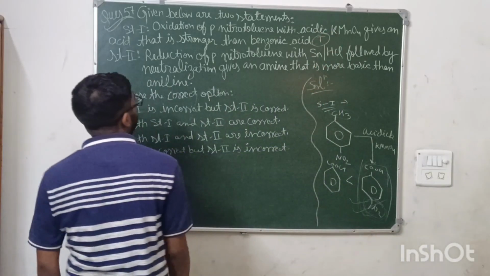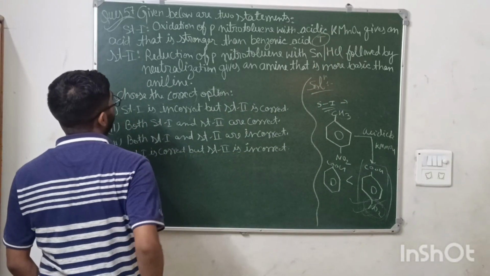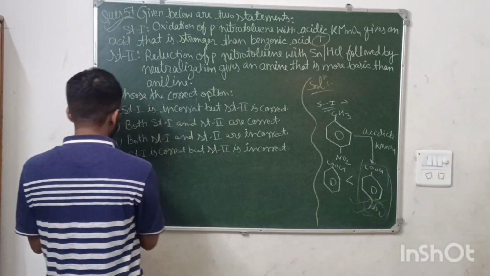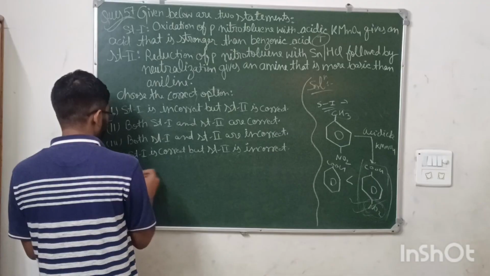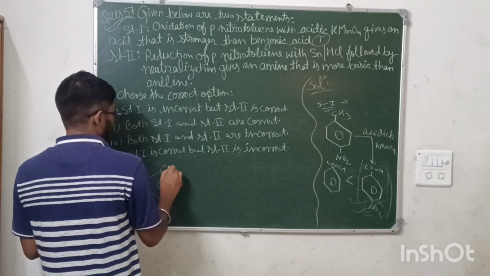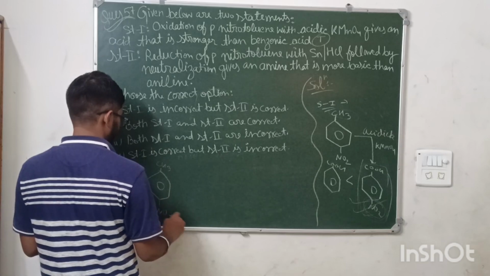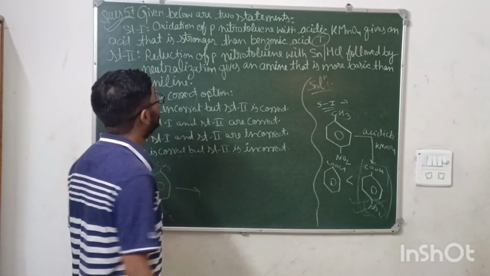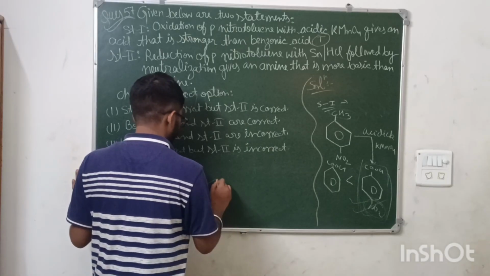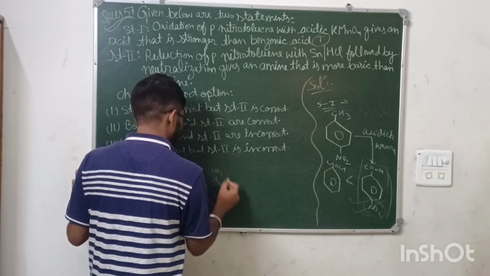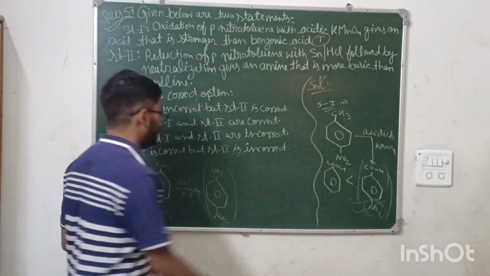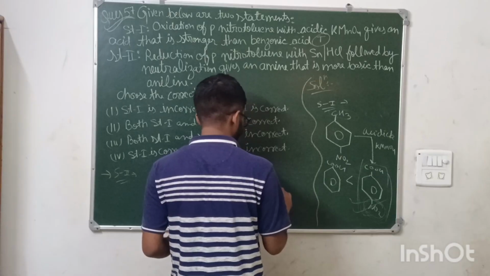Coming to the second: reduction of para-nitrotoluene with Sn/HCl followed by neutralization gives an amine that is more basic than aniline. Para-nitrotoluene again, now reduction with Sn/HCl. The compound formed has CH3 and NH2, and it is saying it is more basic than aniline.